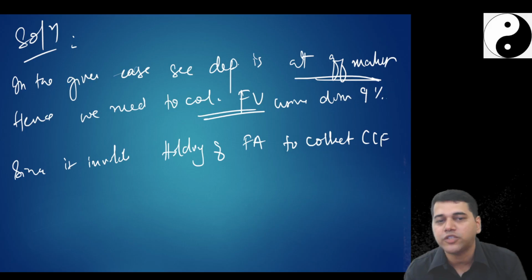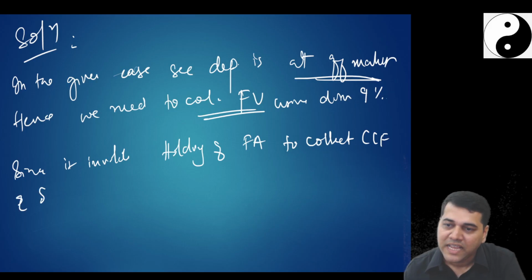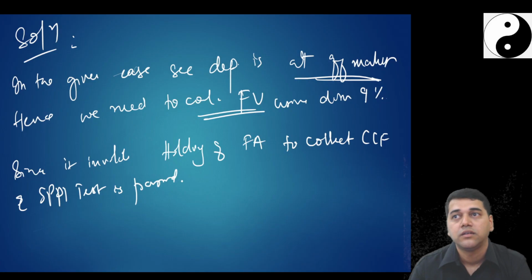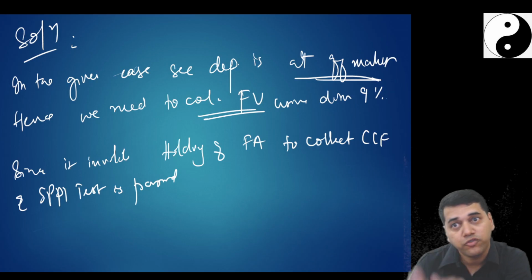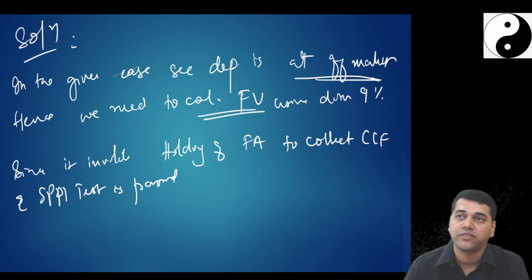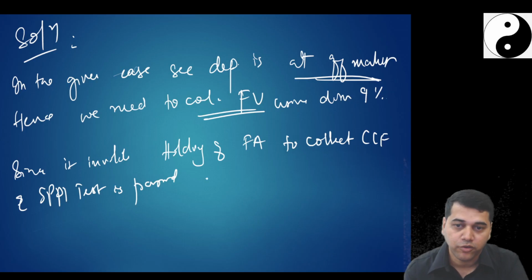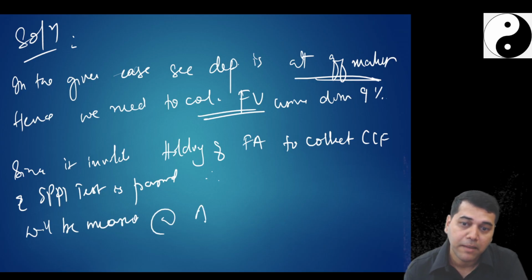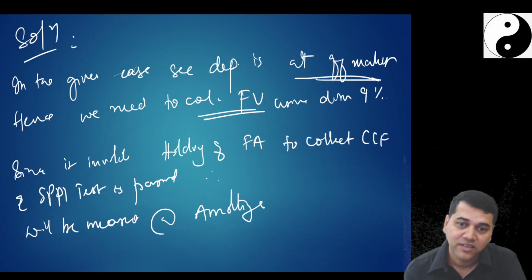So your objective is to hold it, and the SPPI test is passed. Now you will ask me, sir, where is interest here? It is assumed to be implicit here. We will discuss it in some other place. Why this type of ZCB is going to pass the SPPI test. Therefore, it will be measured at amortized cost.